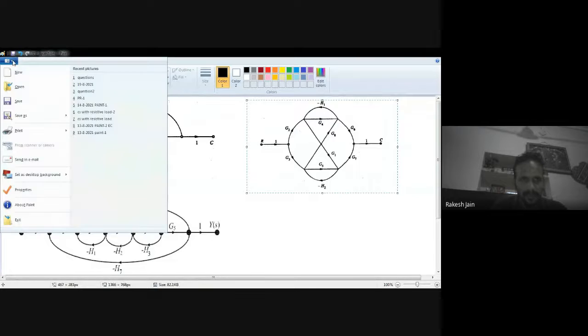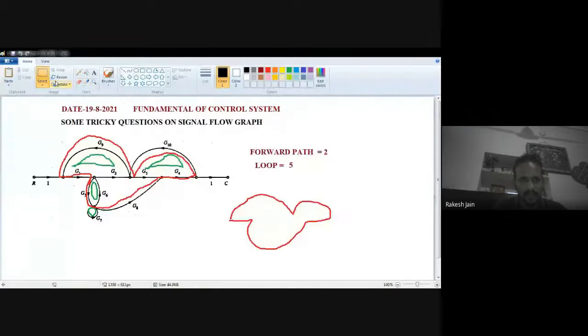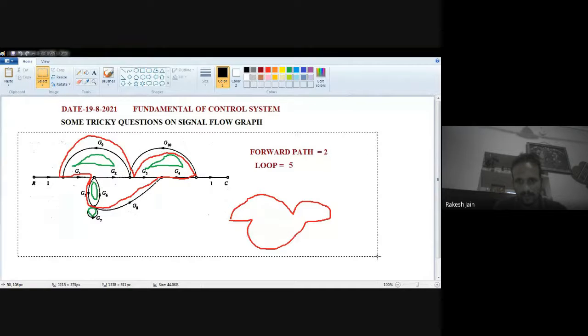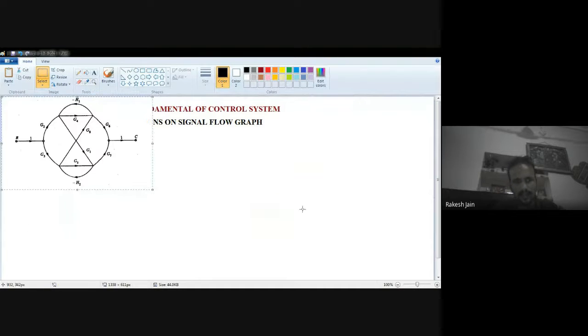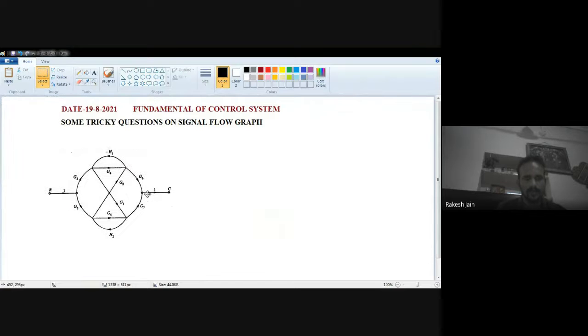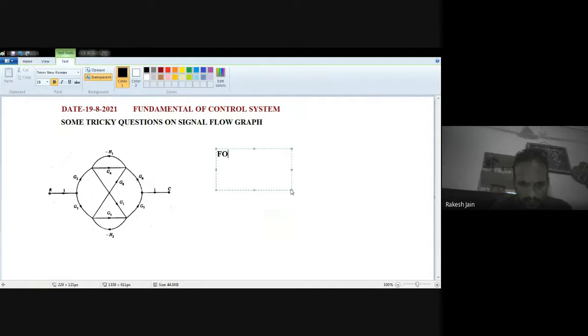I have to find how many forward paths there are and how many loops there are. This was my first question. Now for this one, how many forward paths are there and how many loops are there?